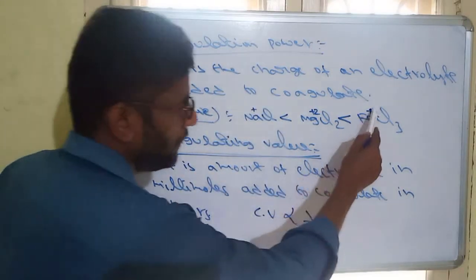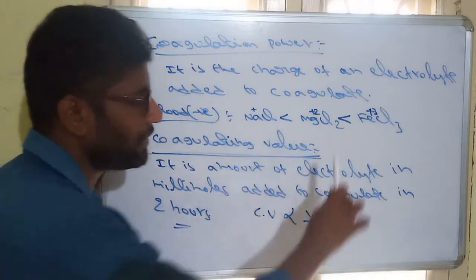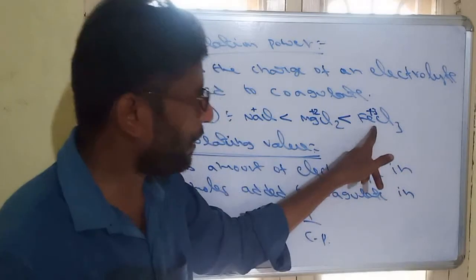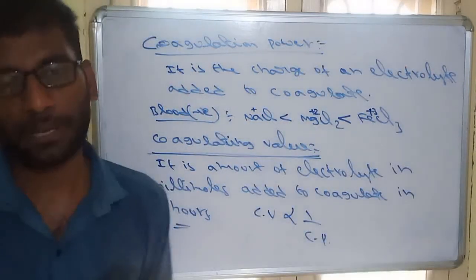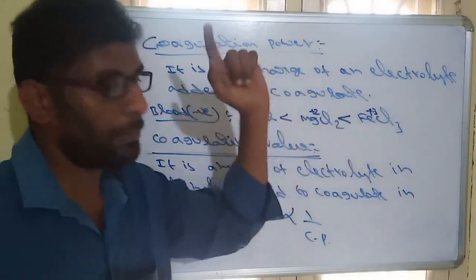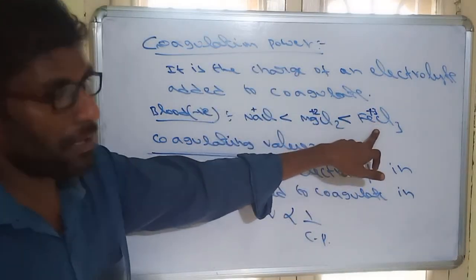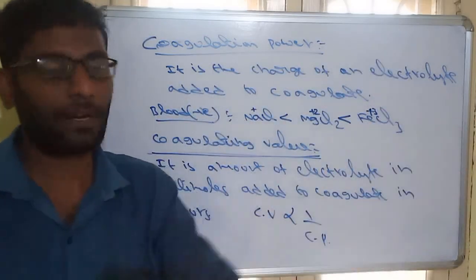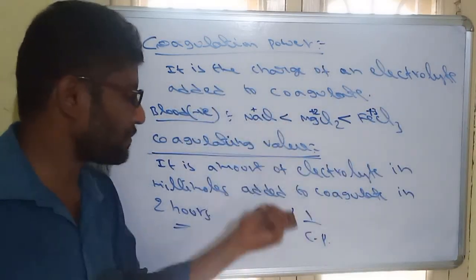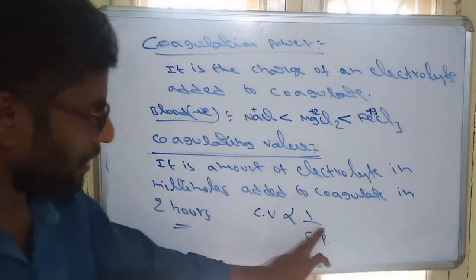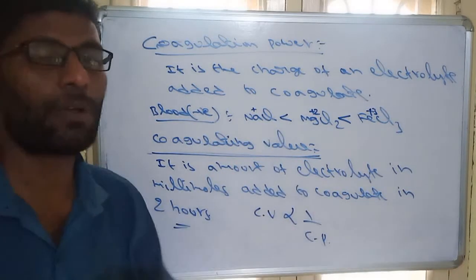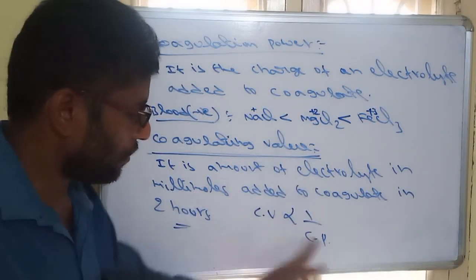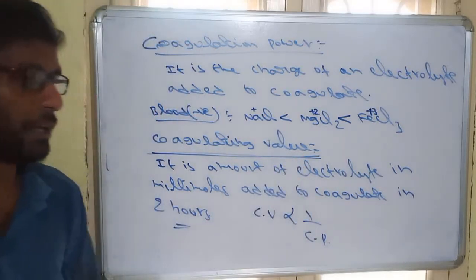Why? Because if coagulating power is very high, it can coagulate better compared with others. Since it has high power, the required amount will be lesser. The lesser the amount, the higher the power. That's why it has a lower coagulating value. Since another salt has less charge, it requires more amount to coagulate the colloid, which means more coagulating value. So power depends on charge. The higher the charge, the higher the coagulating power, and the required amount will be lesser. That's why coagulating value and coagulating power are inversely related.